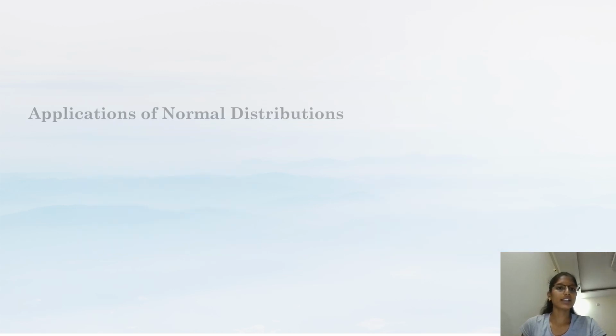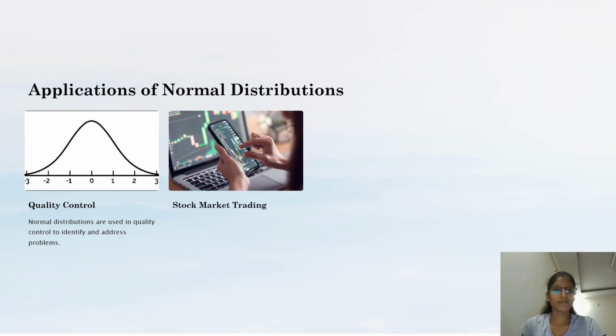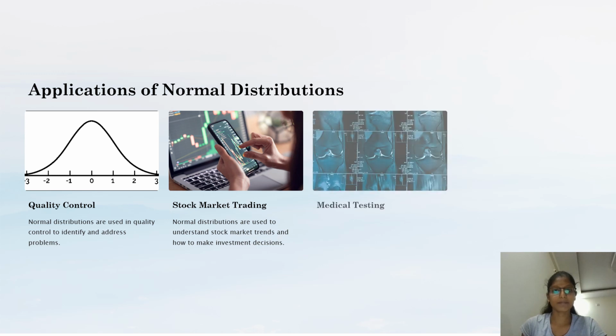Then next one is applications of normal distribution. Quality control: here we see the quality control on the x-axis where the curve will form. Normal distributions are used in quality control to identify and address problems. Then stock market trading: normal distributions are used to understand stock market trades and how to make investment decisions.